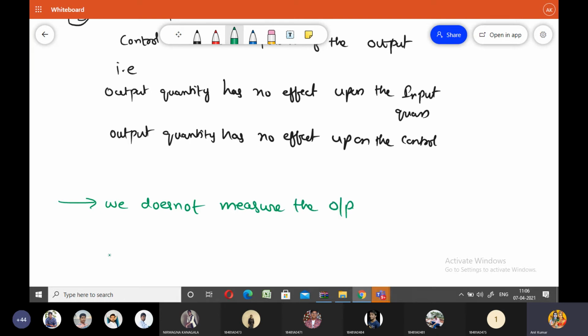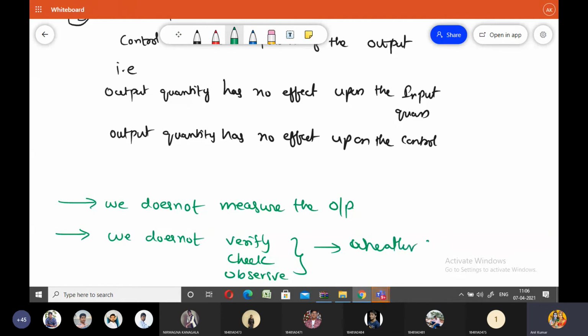In any open loop control system, we do not verify, or check, or observe the output, whether the output is equal to the desired output signal or not.